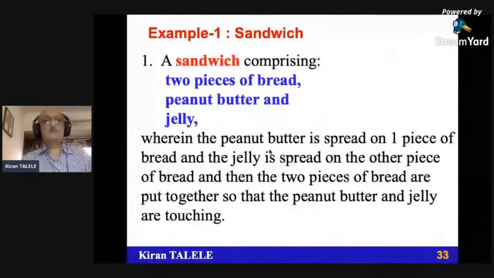A sandwich comprising 2 pieces of bread and peanut butter and jelly. So the sandwich consists of 1, 2, 3 elements, wherein the peanut butter is spread on one piece of bread and the jelly is spread on the other piece of bread. Then this is the means by which they are connected.